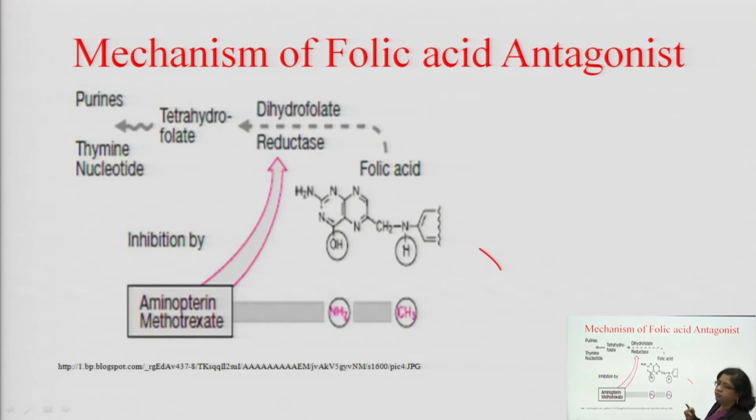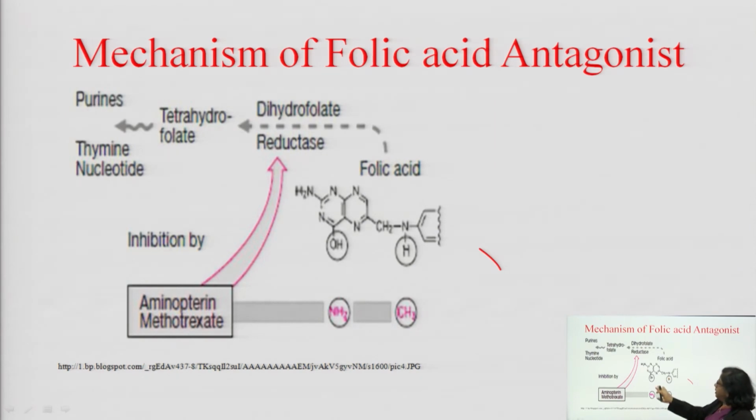What will methotrexate do? Methotrexate will inhibit the dihydrofolate reductase enzyme, okay, so that tetrahydrofolic acid will not form. If tetrahydrofolic acid will not form, then the DNA synthesis will not take place. DNA की synthesis रुक गई, that means you have inhibited the cancer cell.